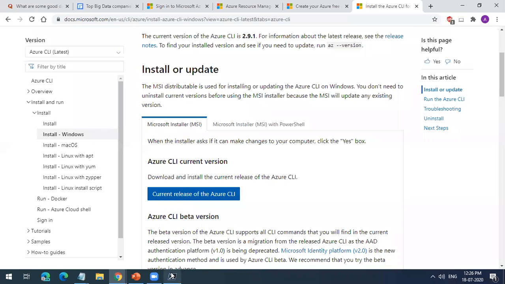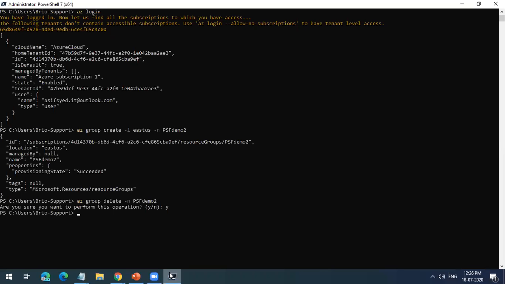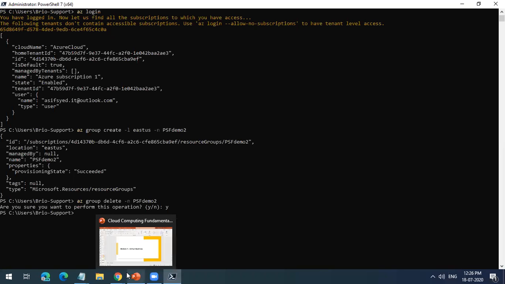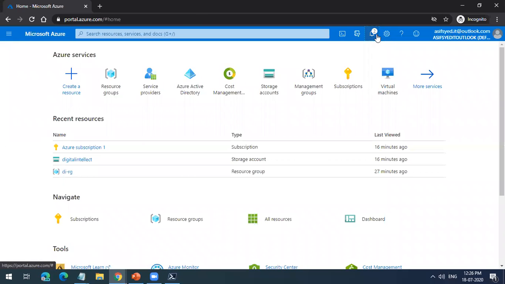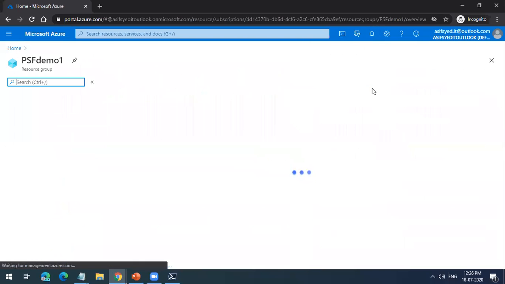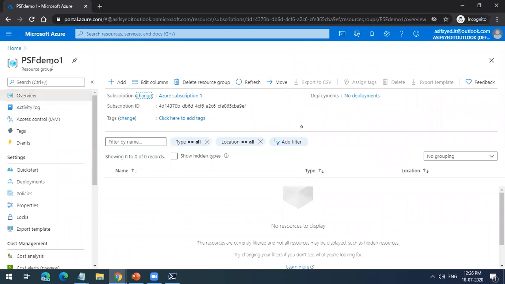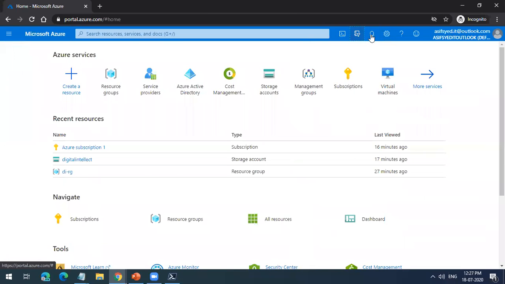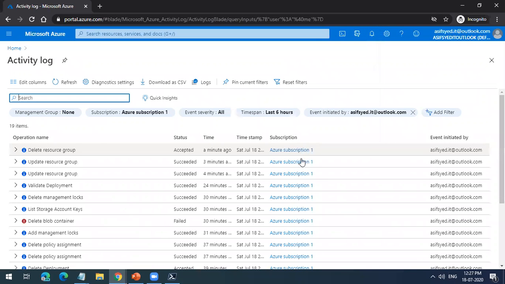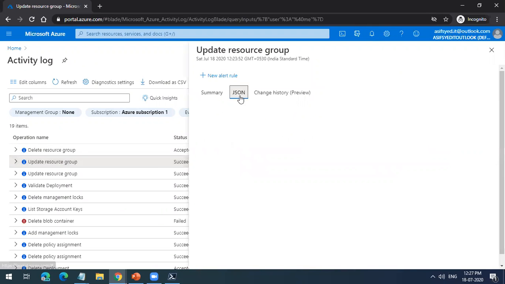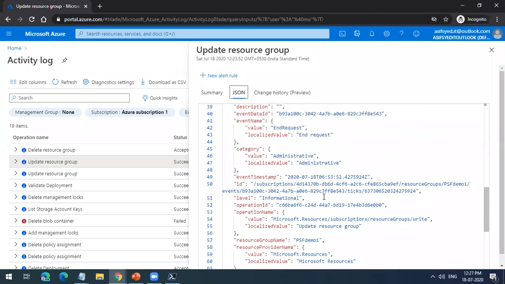Asif, I have a question. If we go ahead and check in the logs, will it specifically show that a particular resource was created using the CLI or the Azure portal? Let us check that. I don't think so. It says created, but is it showing CLI anywhere? I updated the resource group.